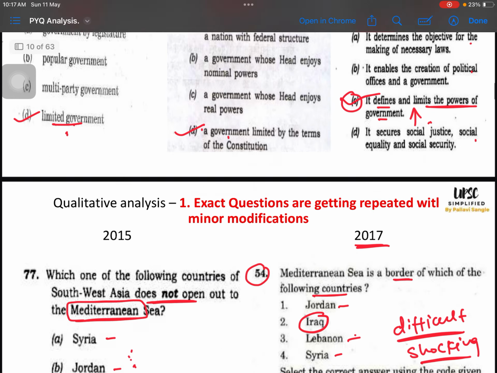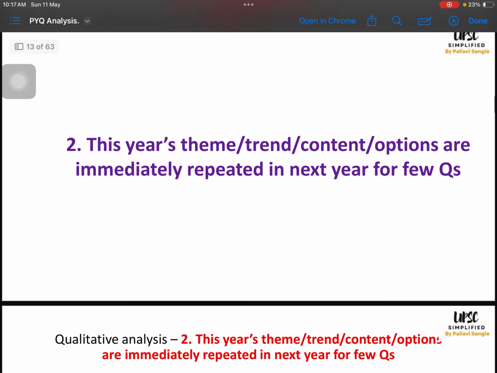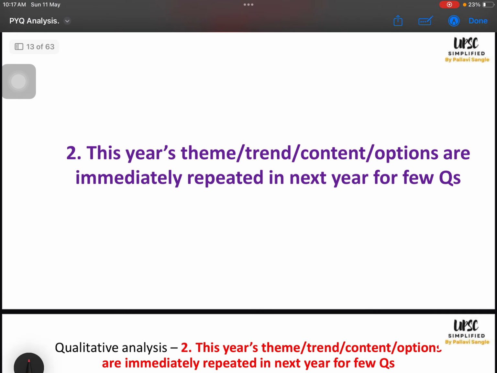No added preparation is required for this category. Preparation is required for the category where the trend, theme and content or options are getting repeated, not the exact question or exact concept. For this preparation we will see. Let us first see the illustrations for this category.